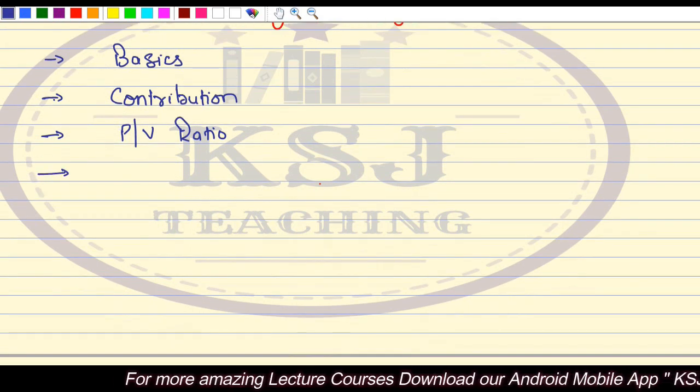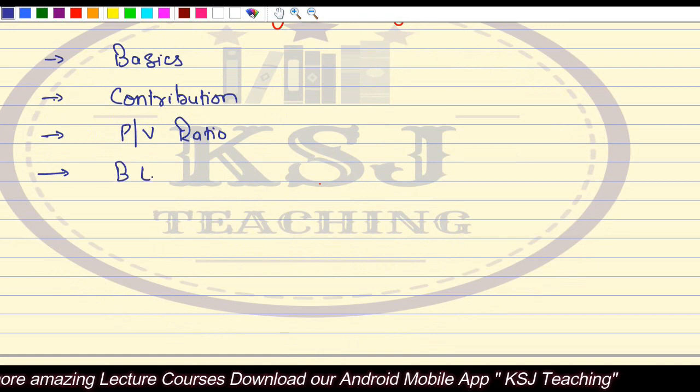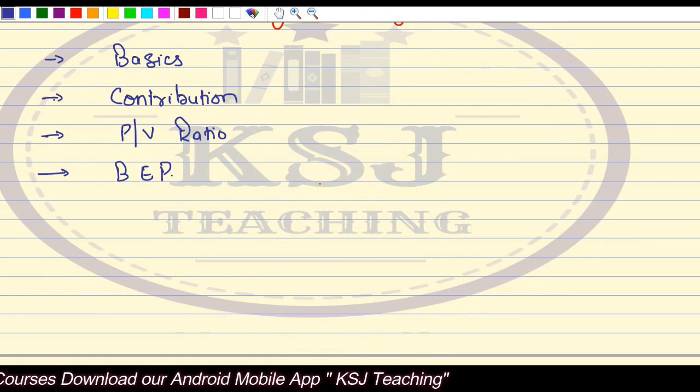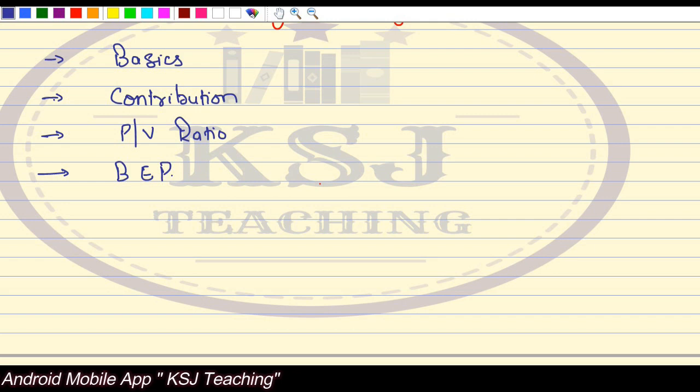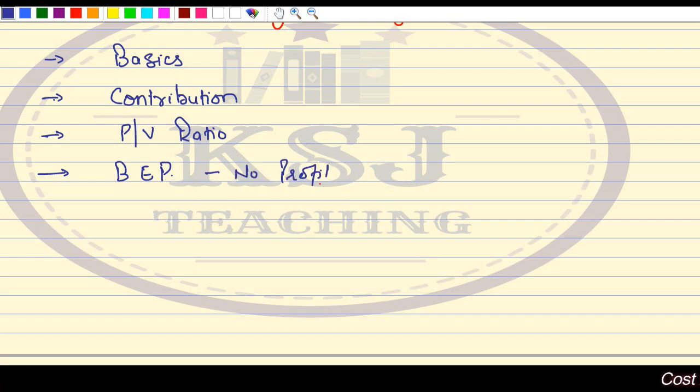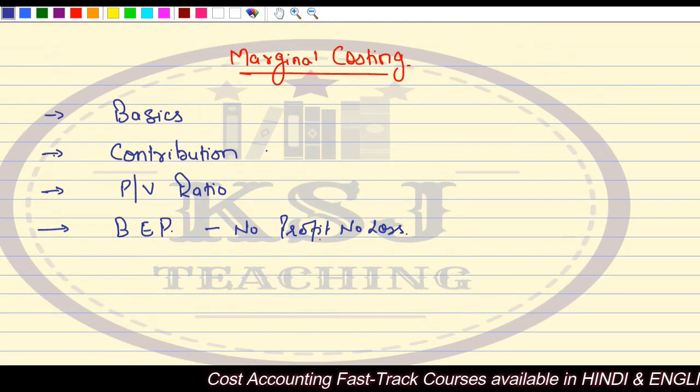Then we discussed the break-even point. We had a great discussion on the break-even point. It is a no profit, no loss situation. In the break-even point, we say no profit, no loss. So this is all what we have discussed in marginal costing.